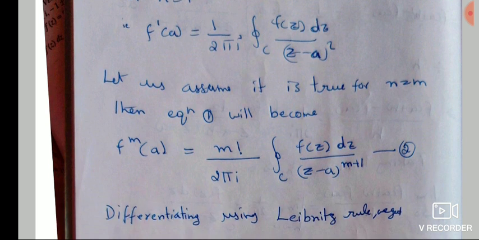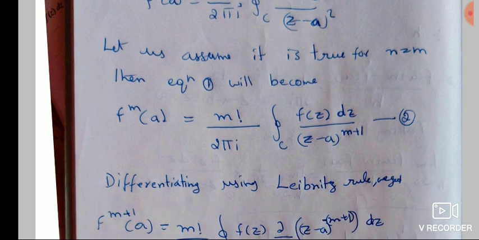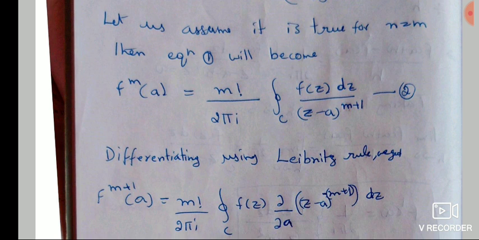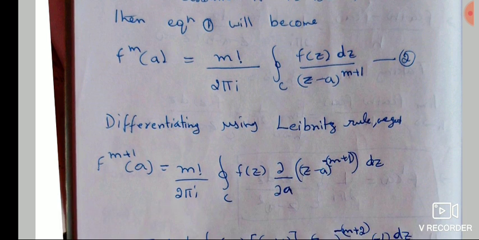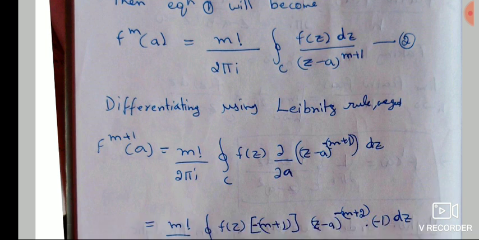Now we'll assume it is true for n equal to m, and we'll prove it for n equal to m plus 1. So we take f power m of a equal to m factorial divided by 2 pi i, integration along the curve C, f of z dz divided by (z minus a) power m plus 1, is true. So we have to differentiate to get f power m plus 1.